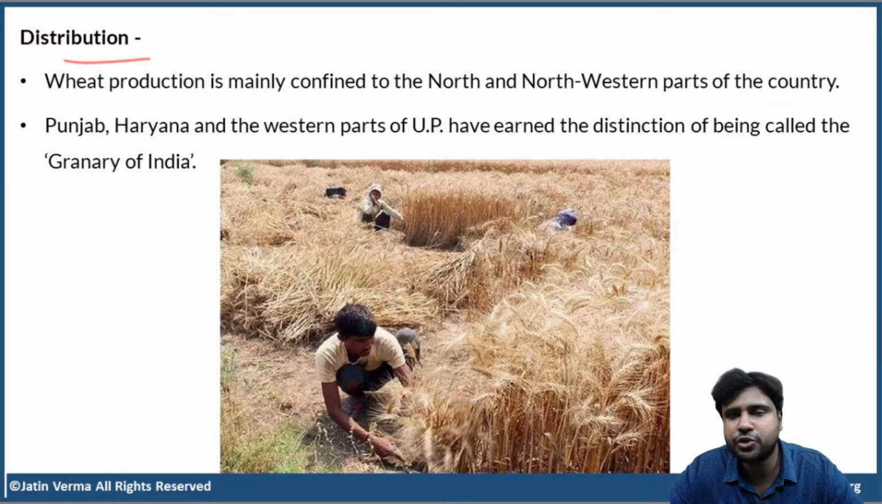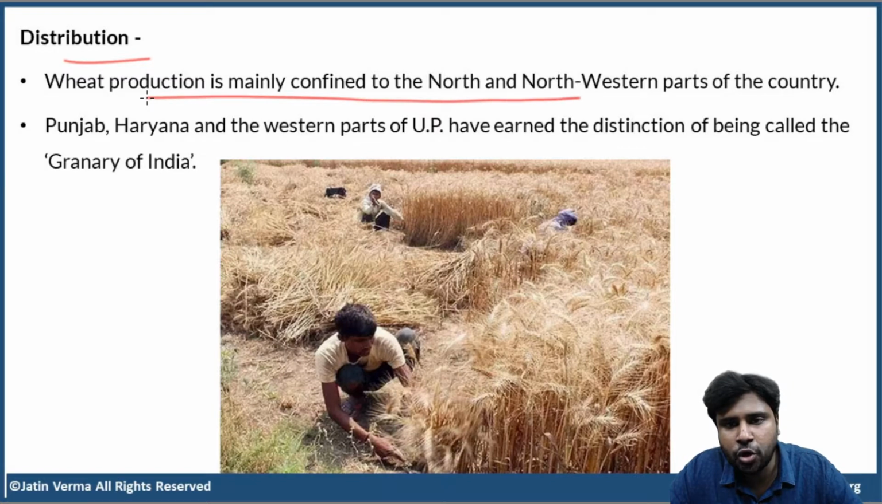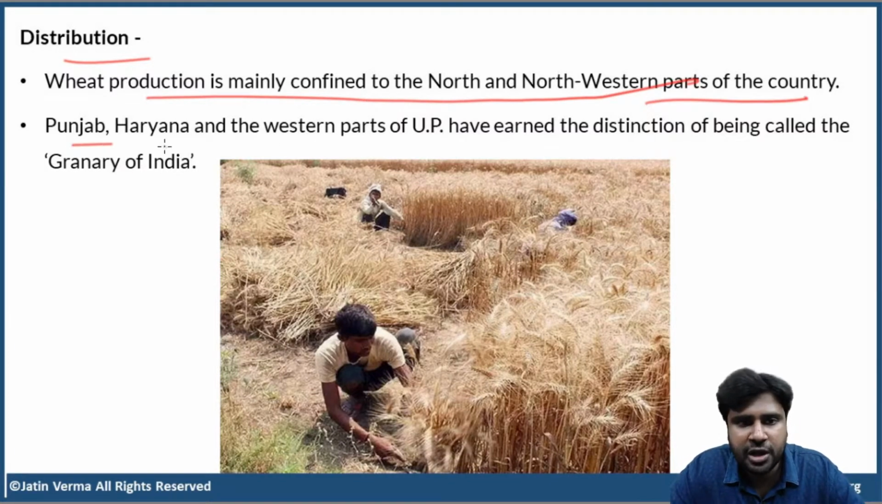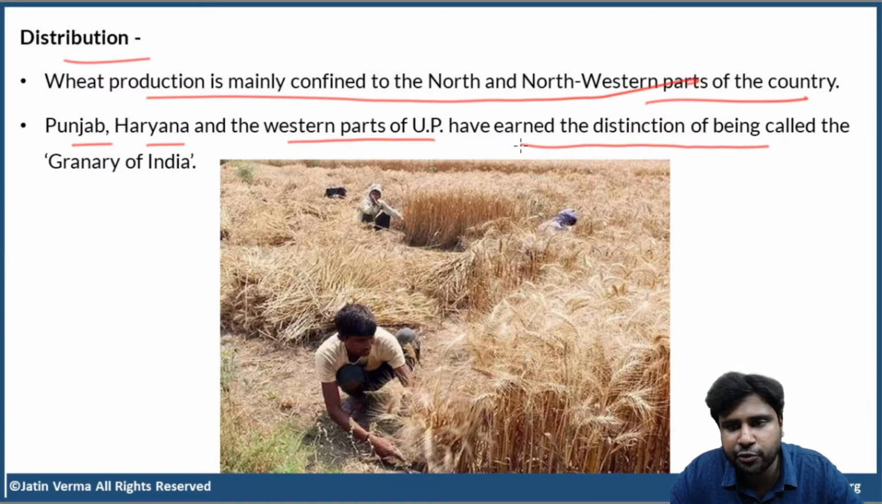Now, distribution of wheat in India. Wheat production is mainly confined to the north and northwestern parts of the country. Punjab, Haryana, and the western parts of UP have earned the distinction of being called the granaries of India for wheat.